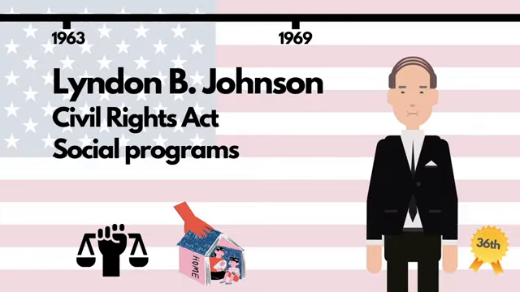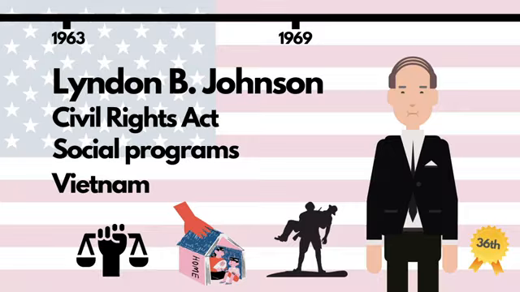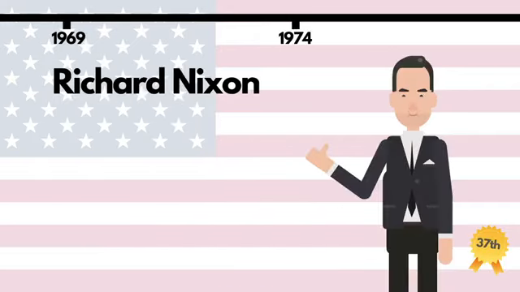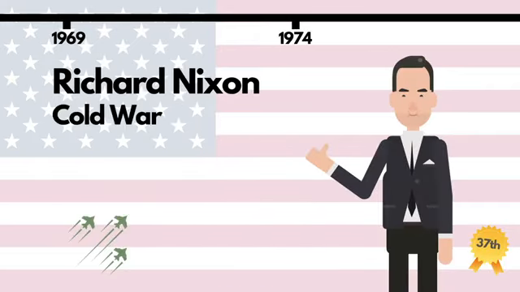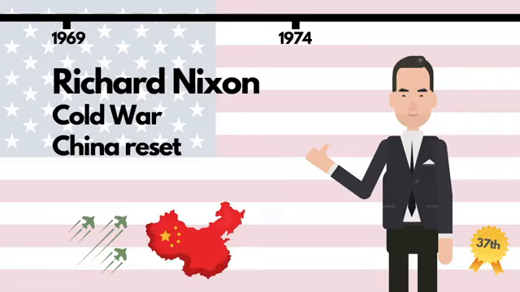Sounds like a good guy, right? Well, he also massively escalated the conflict in Vietnam, the losses for which came to be blamed personally on him. Thanks to this rising unpopularity, Johnson didn't seek a second term, and he was replaced by Richard Nixon in the White House. Assisted by his foreign policy advisor, Henry Kissinger, Nixon shaped the course of the Cold War, resetting relations with China and overseeing arms control agreements with the Soviet Union.